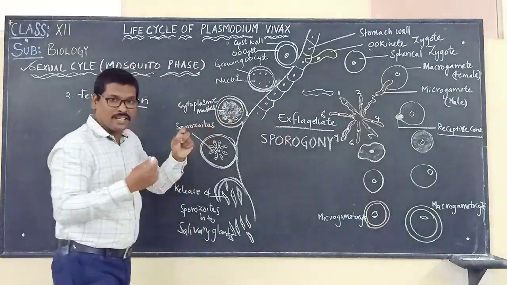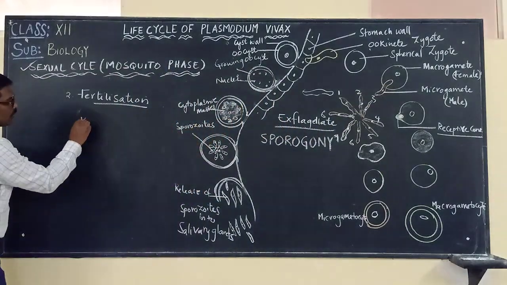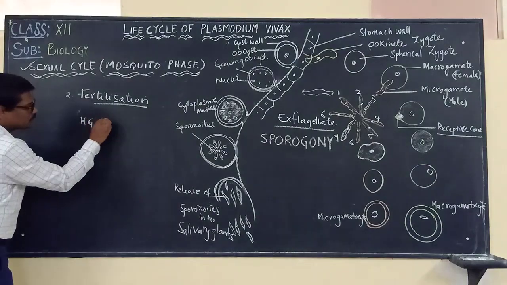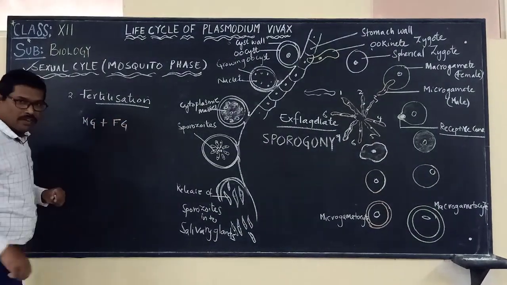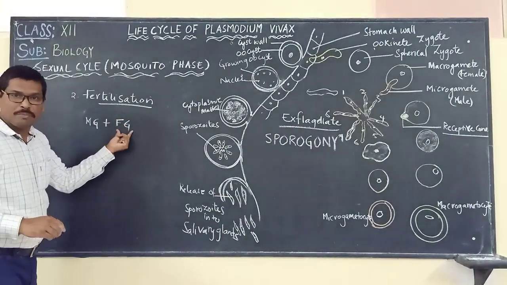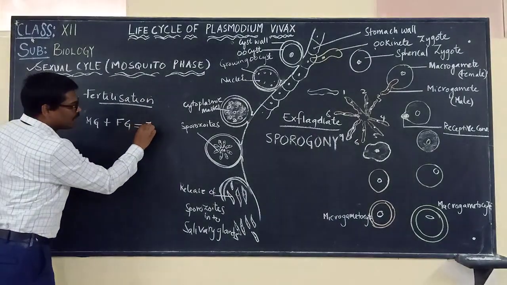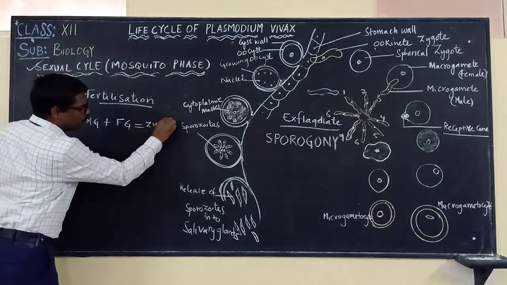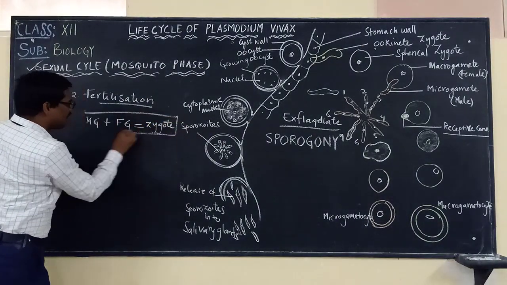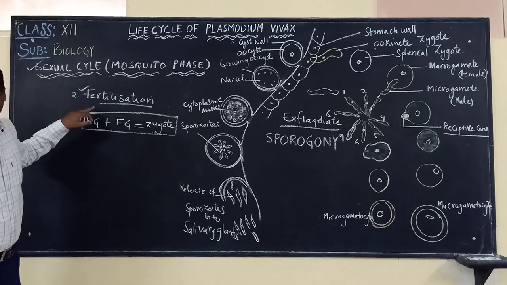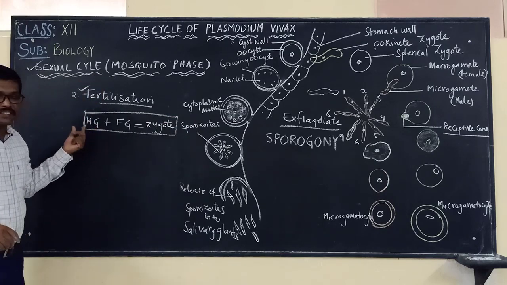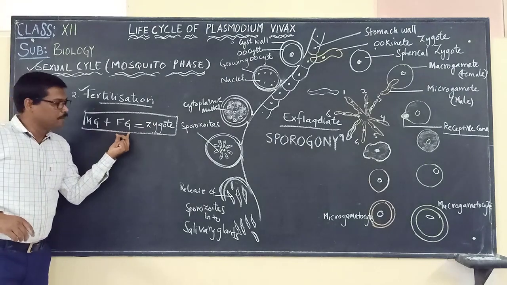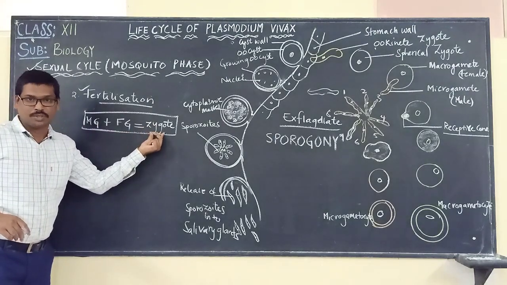So here what we are saying, the male gamete fuses with the female gamete. What will be formed here? The zygote will be formed. So this process, what do we call it? We are calling it fertilization. Male gamete fuses with the female gamete to form the zygote.